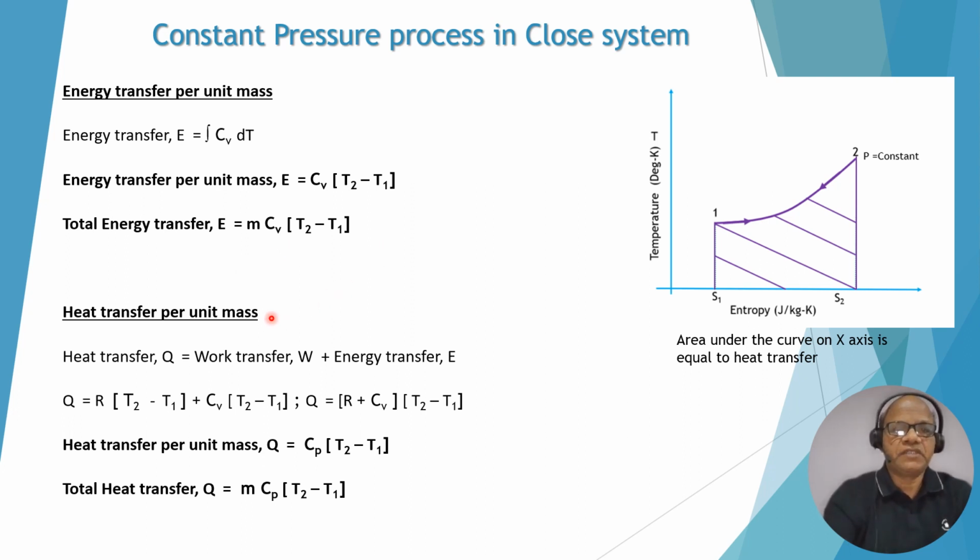Now we need to find out the heat transfer per unit mass using the first law of thermodynamics. Q is equal to W plus E. So you have R into (T2 minus T1) plus Cv into (T2 minus T1). So we can write common (T2 minus T1) times (R plus Cv). R plus Cv is nothing but Cp. So we can write heat transfer per unit mass Q is equal to Cp into (T2 minus T1). For total heat transfer, you just multiply by mass m, so m Cp into (T2 minus T1). Again, the area under the curve on the x-axis on the TS diagram will give you the heat transfer.